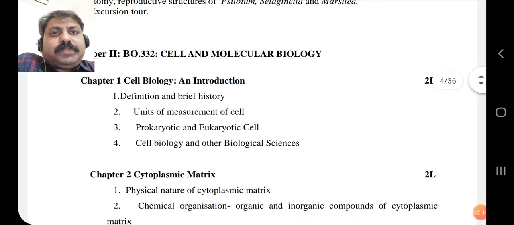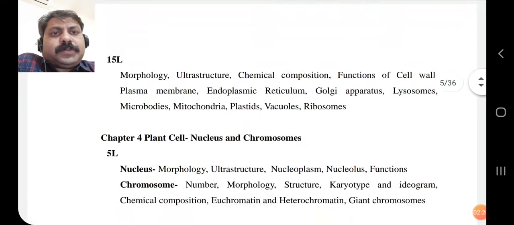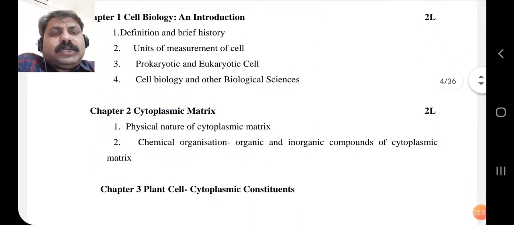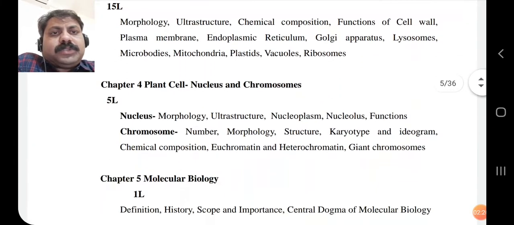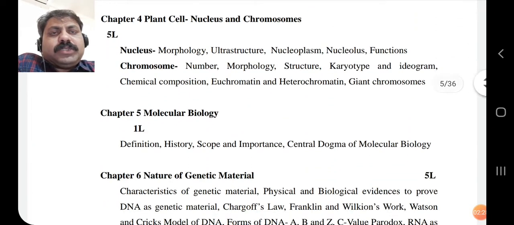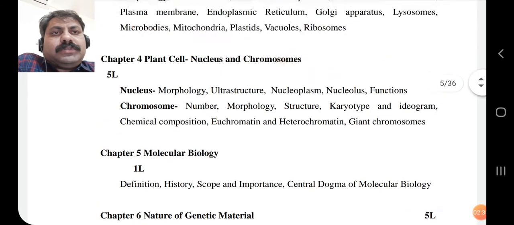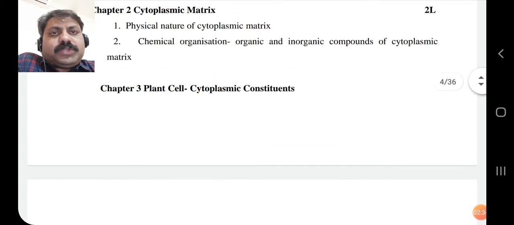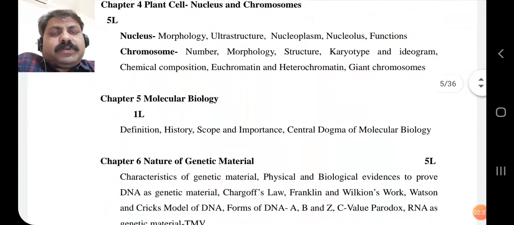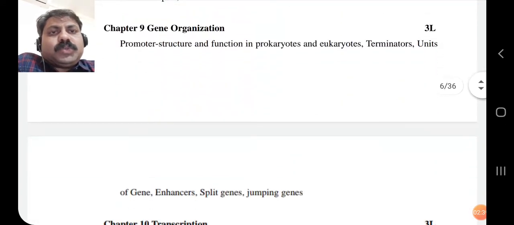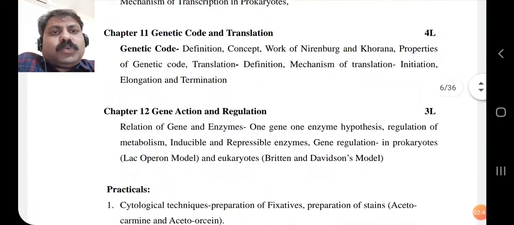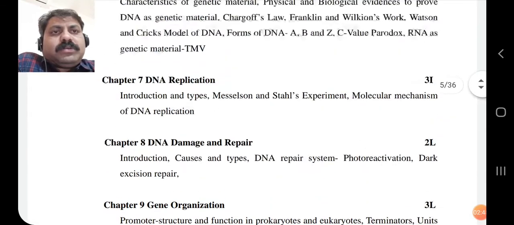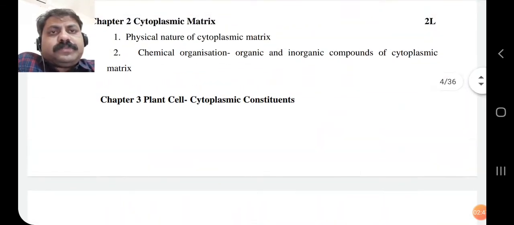Now this paper is divided into 2 sections. The first component is cell biology, and the second component is molecular biology. In chapters 1, 2, 3 and 4, we are studying the cell and the components of the cell, and from chapter 5 onwards up to chapter number 12 we are studying molecular biology.